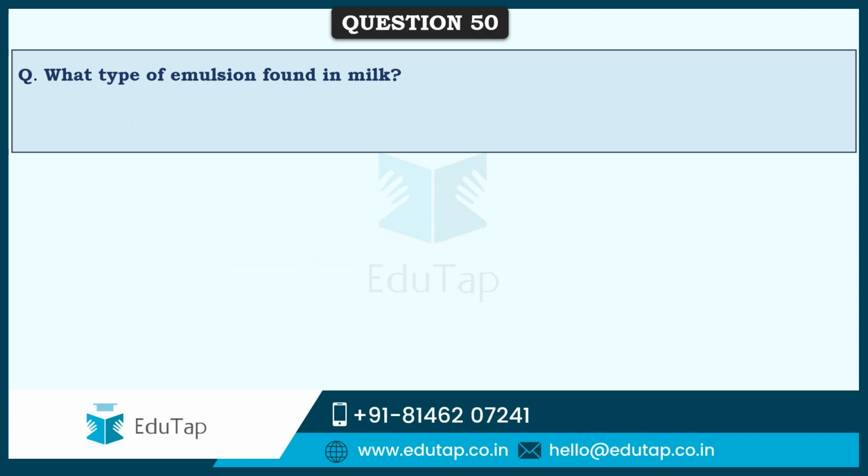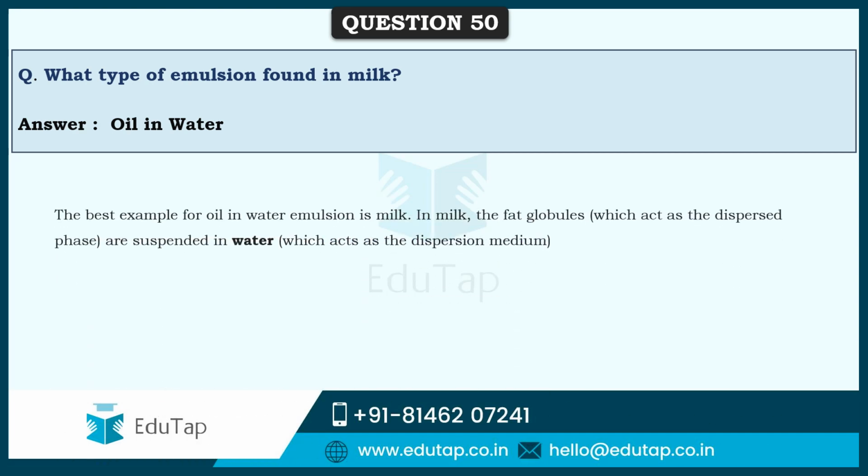So friends, next question is again one straight question. What type of emulsion is found in milk? This is an oil in water type of emulsion. Here the fat globules act as the dispersed phase, and they are suspended in water, which acts as the dispersion medium. So based on the dispersed phase and the dispersion medium, the type of emulsion can be either oil in water or water in oil. For the type of emulsion that is oil in water, the best example is milk.